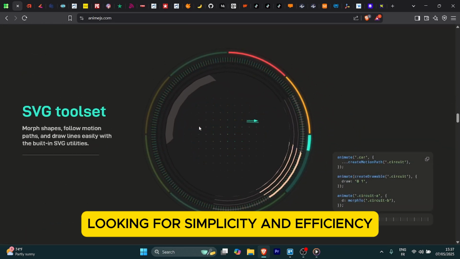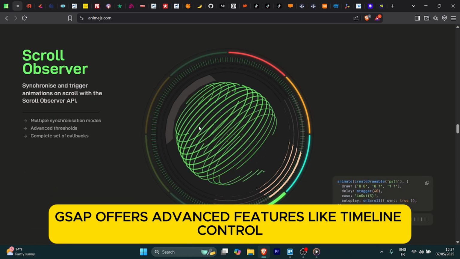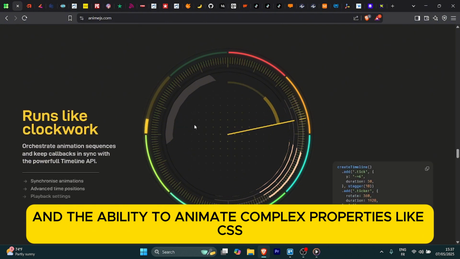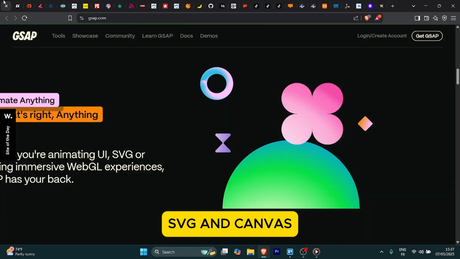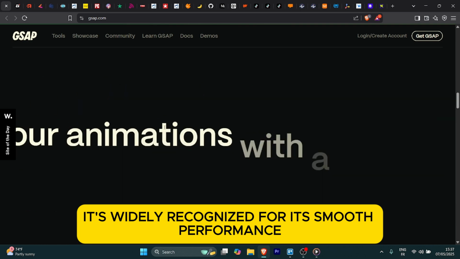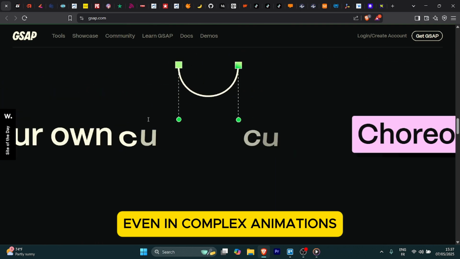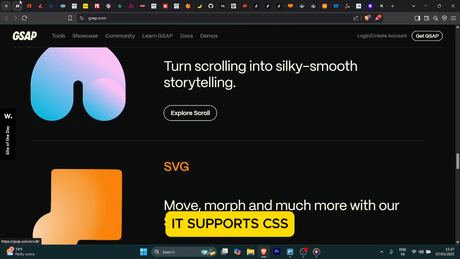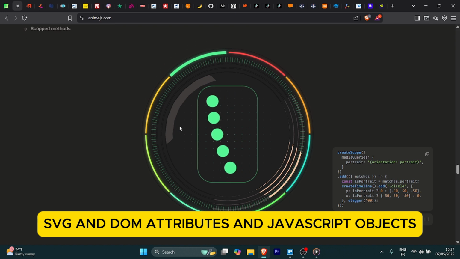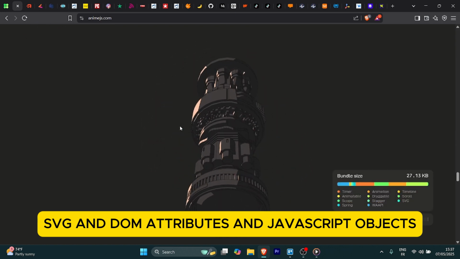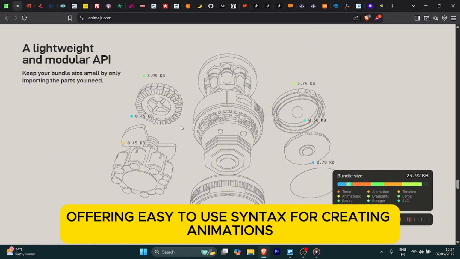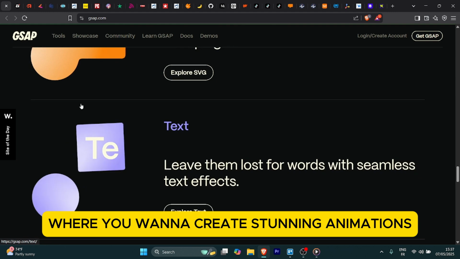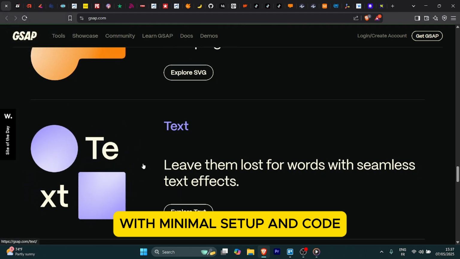simplicity and efficiency. For key features, GSAP offers advanced features like timeline control, easing functions, and the ability to animate complex properties like CSS, SVG, and Canvas. It's widely recognized for its smooth performance, even in complex animations. Anime.js, on the other hand, is highly lightweight and intuitive. It supports CSS, SVG, DOM attributes, and JavaScript objects, offering easy-to-use syntax for creating animations. Anime.js shines in scenarios where you want to create stunning animations with minimal setup and code.